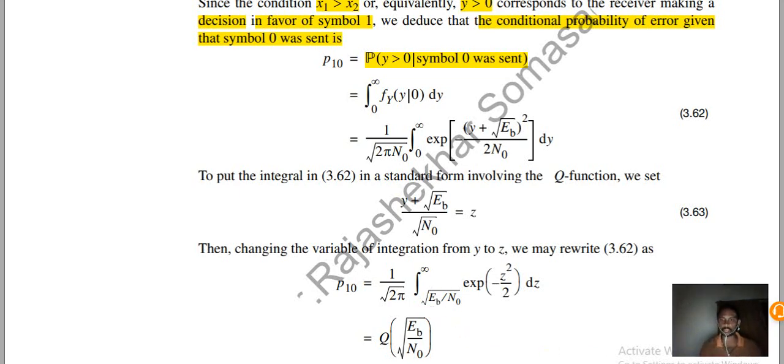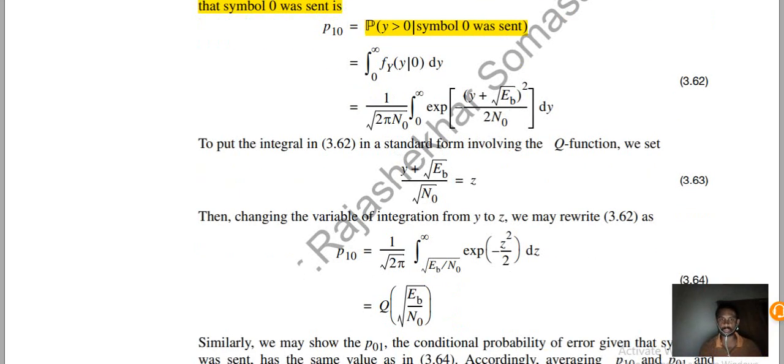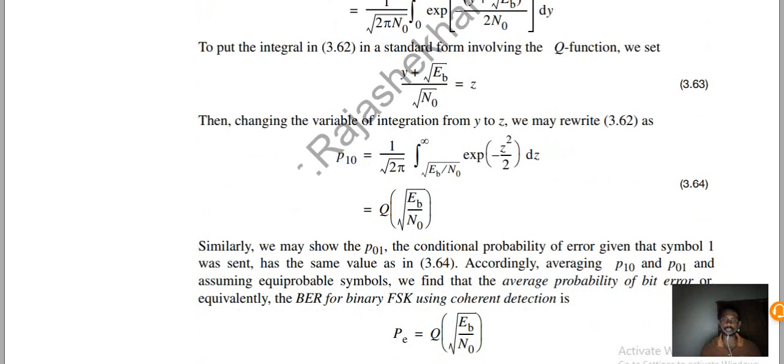This is given as p10 equal to Q of root of Eb by N naught, and similarly p01 can be obtained.